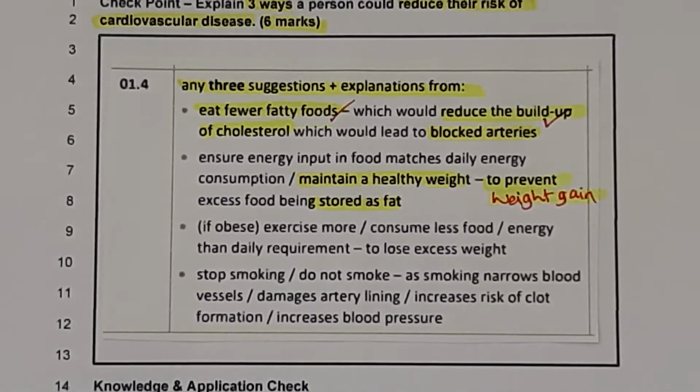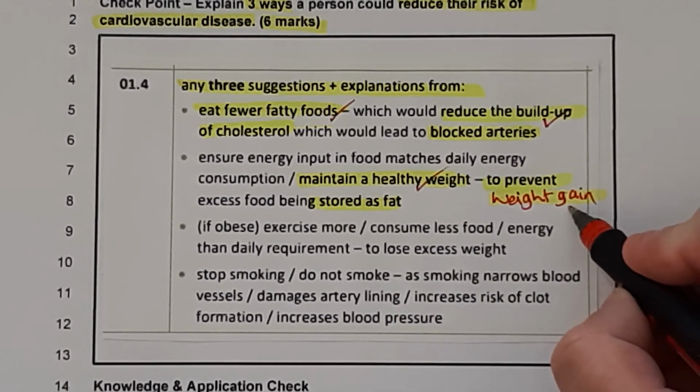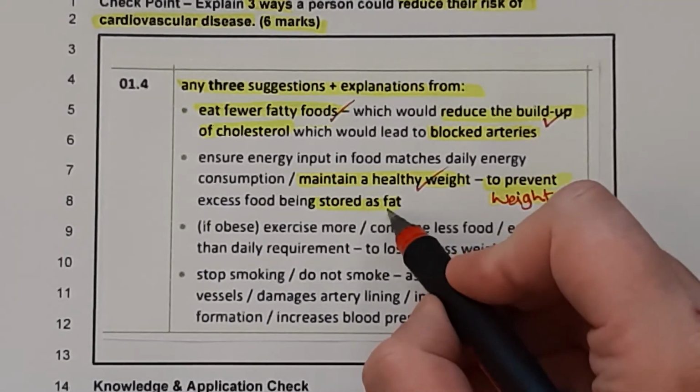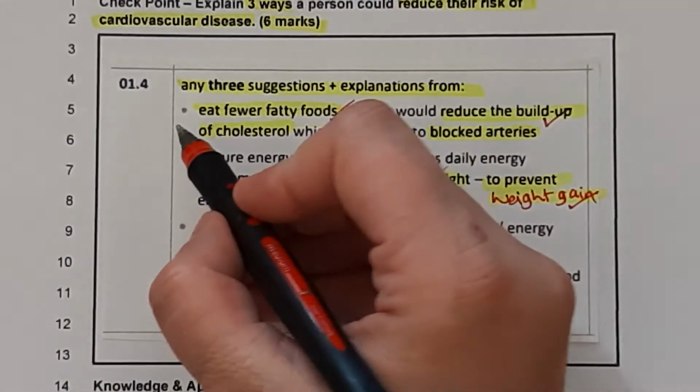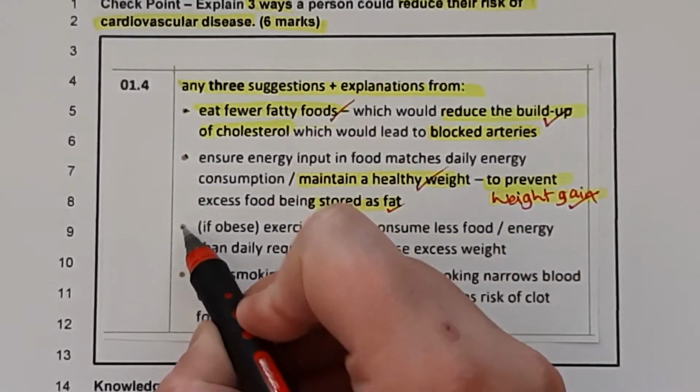Okay, so your first point is to maintain a healthy weight, and the explanation is to prevent the weight gain, and so that it's stored as fat. Any 2 of those 3 for that bullet point. So each bullet point is worth a maximum of 2 marks.